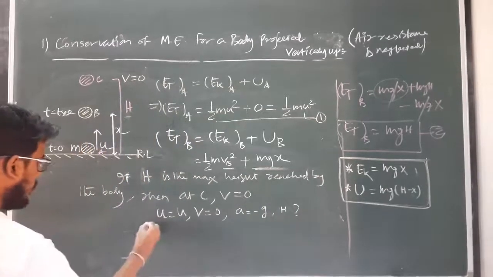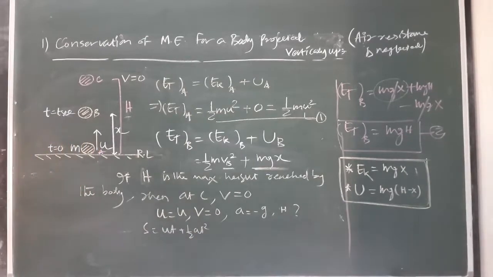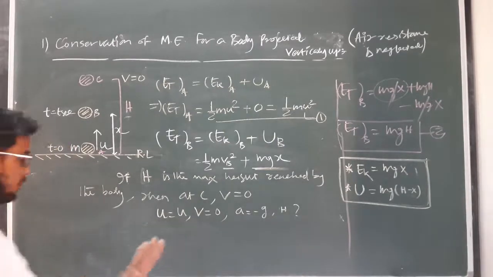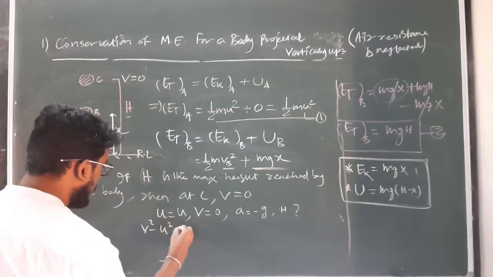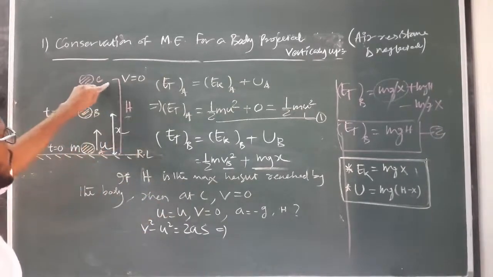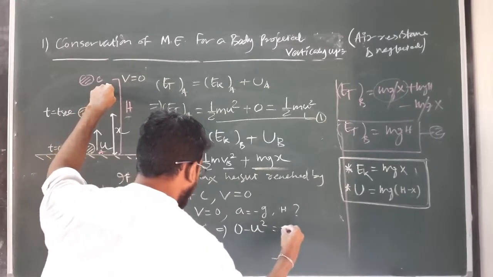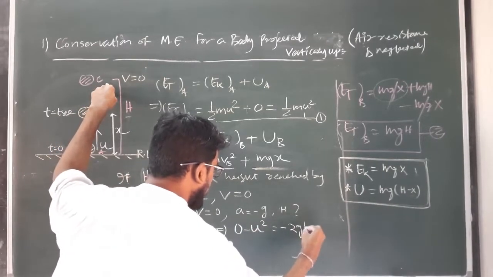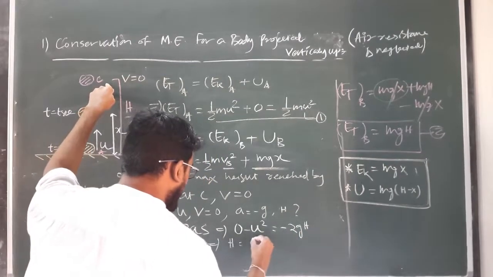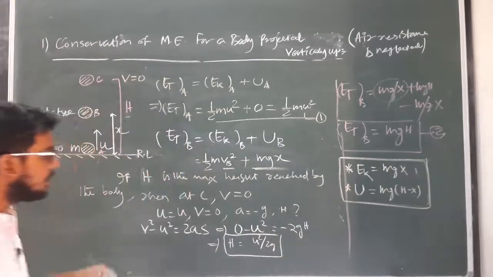So what is h? We can simply use the equation v square minus u square equal to 2as. So this implies v, the final velocity at the height h, is 0, minus initial velocity u square, equal to minus 2gh. So what is the value of h? From this we will get h equal to u square by 2g. So this is the maximum height, or the value of h.